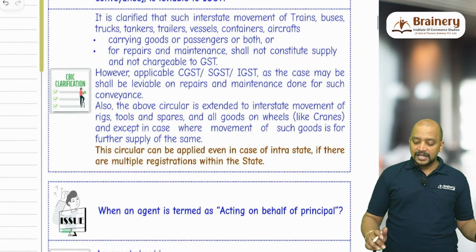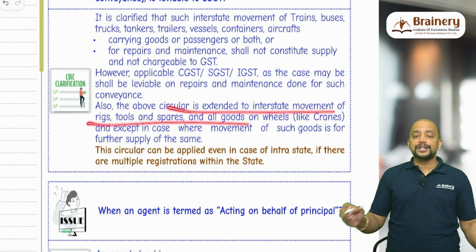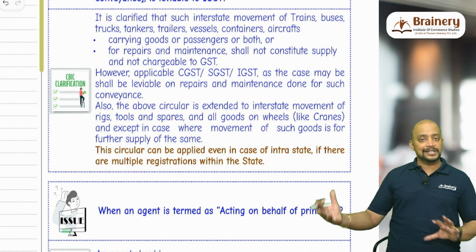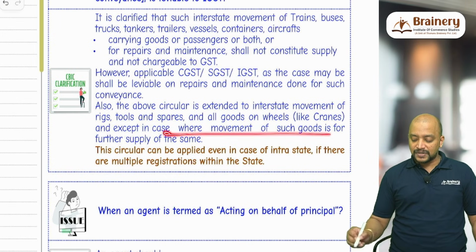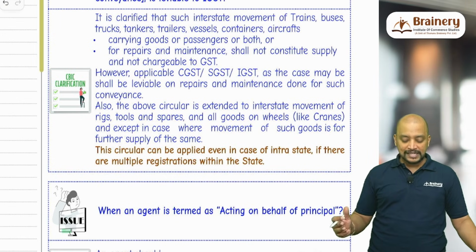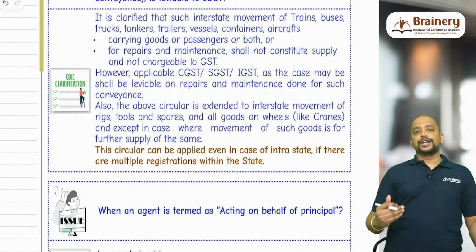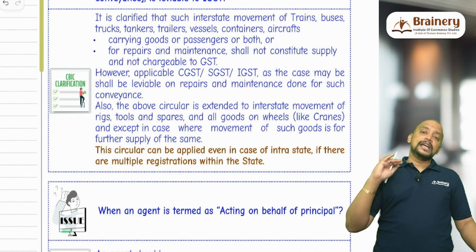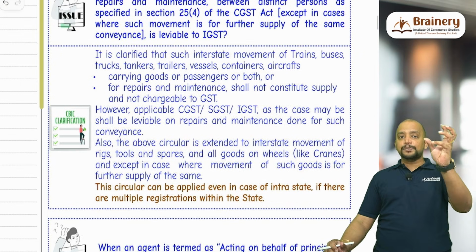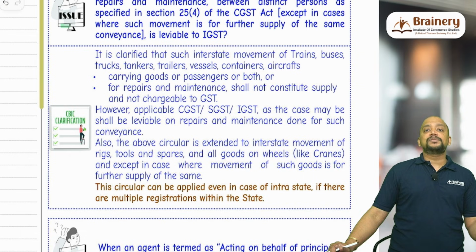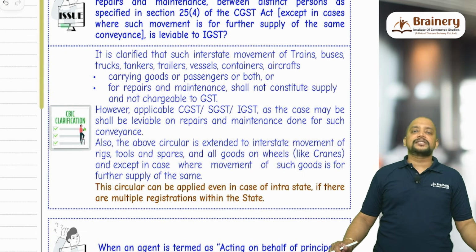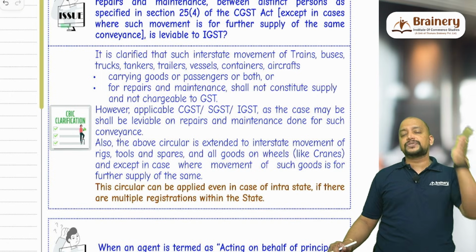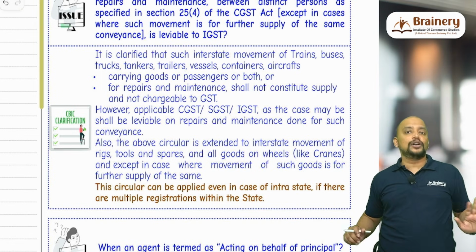And then we have seen that the above circular is extended to interstate movement of tools, rigs, spare parts, which are not for further supply, except where the movement is for further supply of the same. Even though this circular talks about interstate movement, the principle of this circular is equally applicable in case of intrastate movement between distinct persons also. That is, if I have multiple registrations within the same state, I can follow this circular.